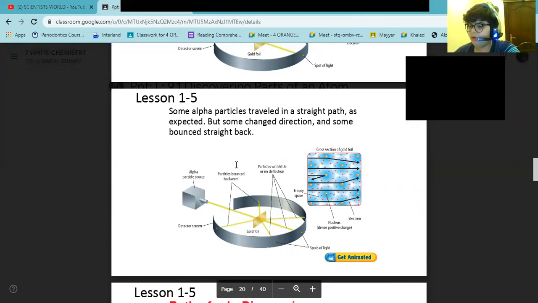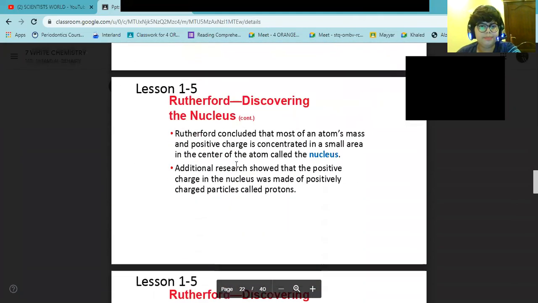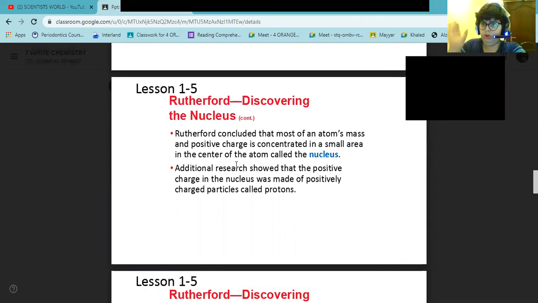Let's complete Rutherford's atomic model. Rutherford concluded that most of an atom's mass and positive charge is concentrated in a small area in the center of the atom called the nucleus. Additional research showed that positive charge in the nucleus was made of positively charged particles called protons.